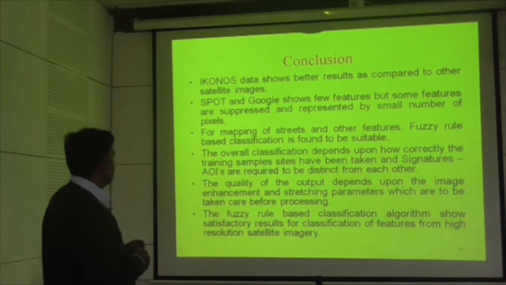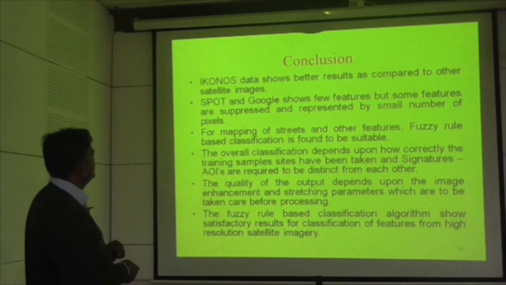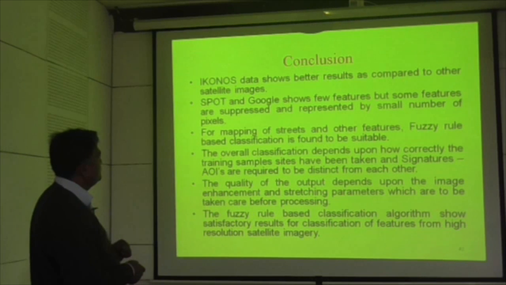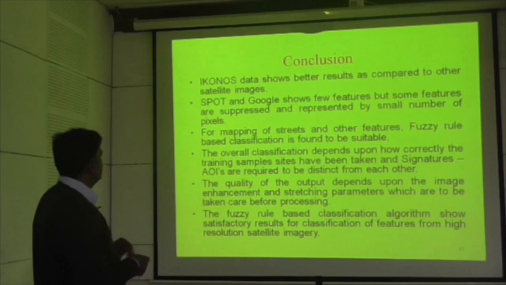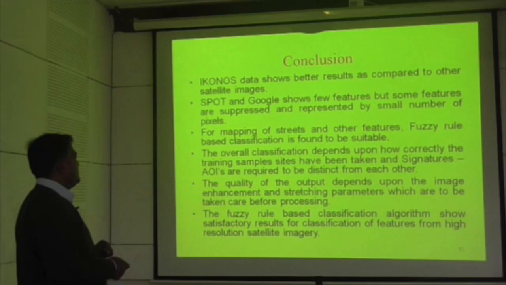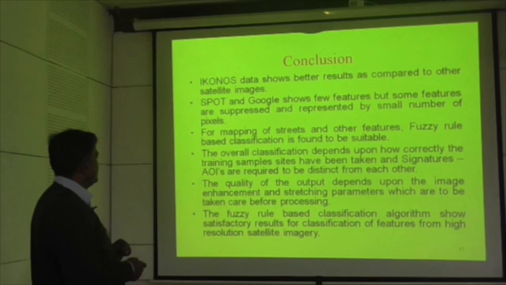So it is concluded from this that the Ikonos data shows better results as compared to other satellite images, and SPOT and Google show few features, but some features are suppressed and represented by a small number of pixels. For mapping of states and other features, fuzzy-based classification is found to be suitable. The overall classification depends upon how correctly the training samples have been taken, and signatures and AOIs are required to be distinct from each other.